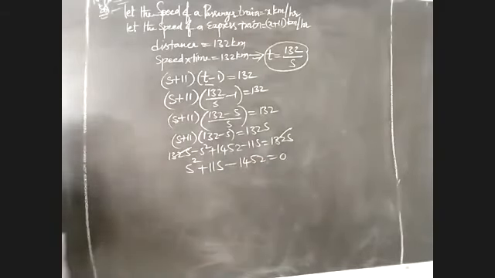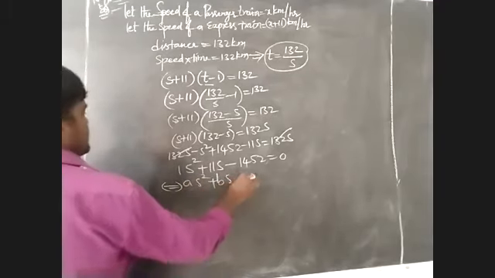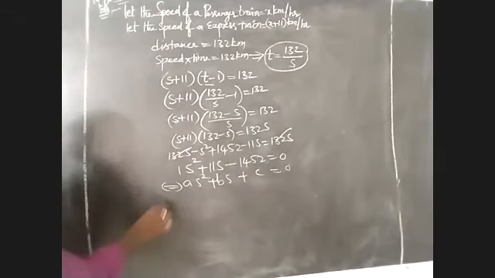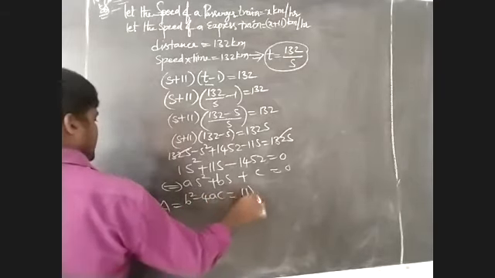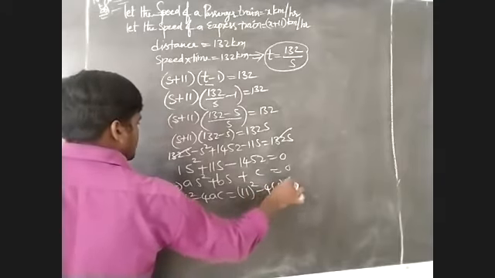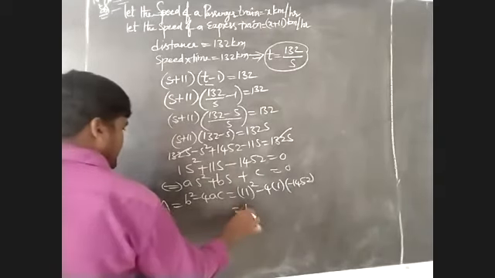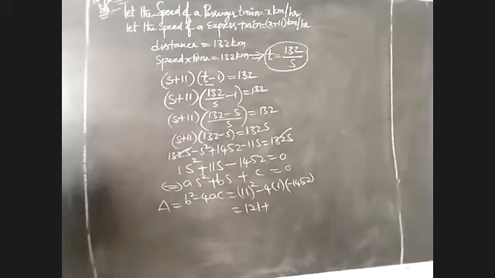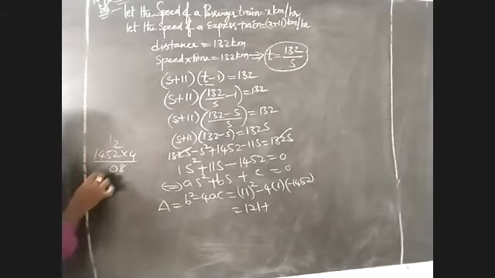This is a quadratic equation in variable s. But I have to compare it to a s square plus b s plus c is equal to 0. We have to find out their discriminant. Delta is equal to, what is the formula? b square minus 4ac. That I have to take: 11 square minus 4 into 1 into minus 1452. 11 square that I have to take 121, minus into minus becomes plus 1452 into 4. 4 is 8, 4 5 20, 4 4 16 plus 2, 18, 4 1 4 plus 1 5.